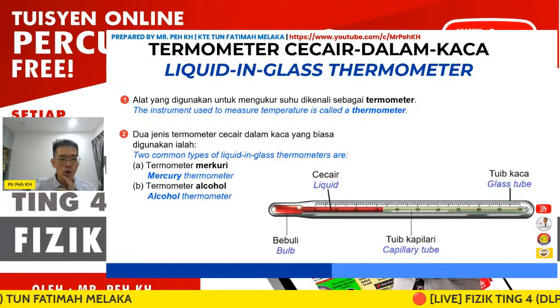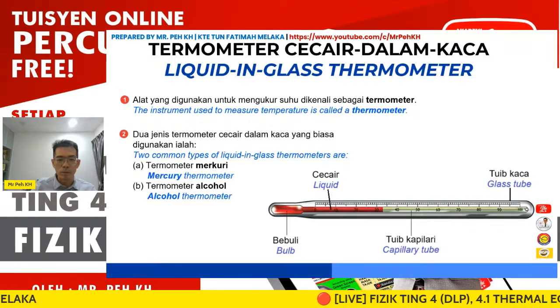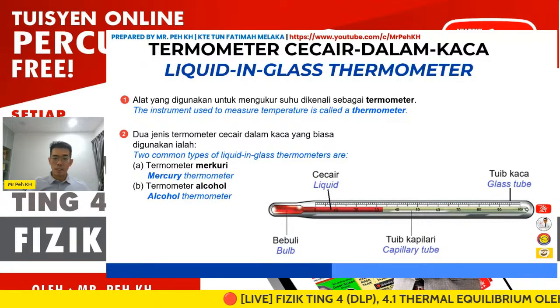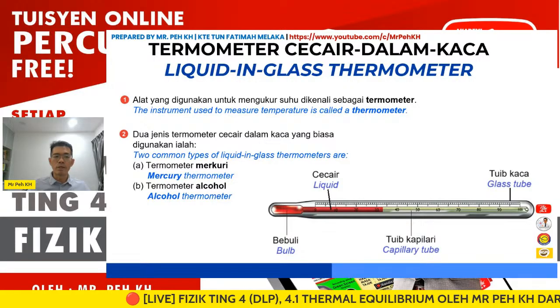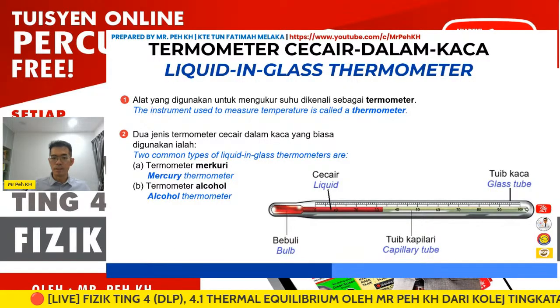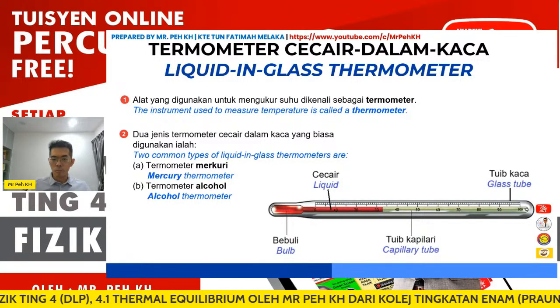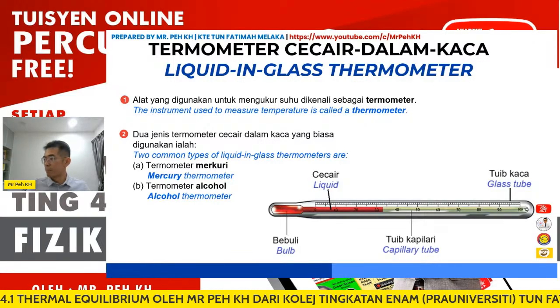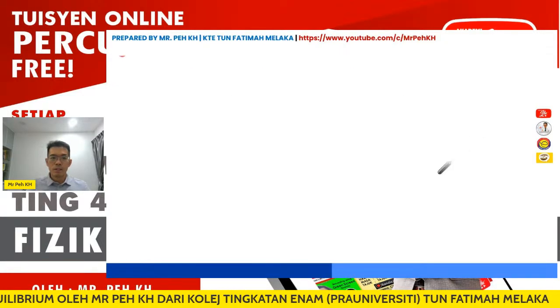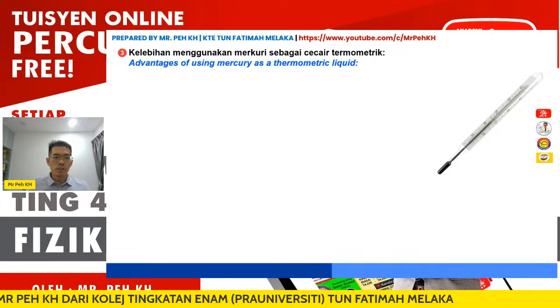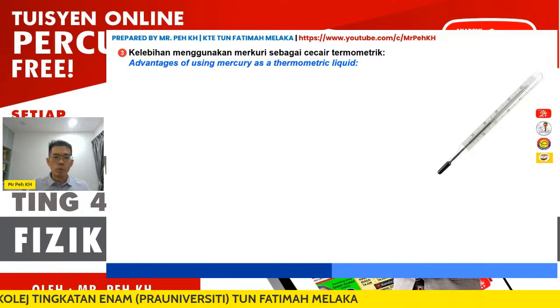So here, 2 common types of liquid in glass thermometer. Basically, I think you should know already. Mercury and alcohol thermometers are the 2 common thermometers we use in the laboratory, right? So the advantages of using mercury as a thermometric liquid.